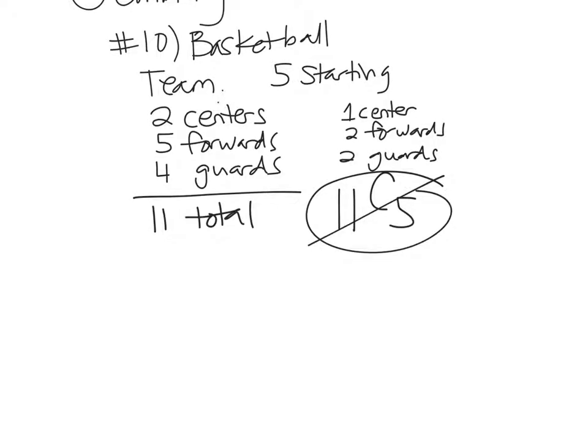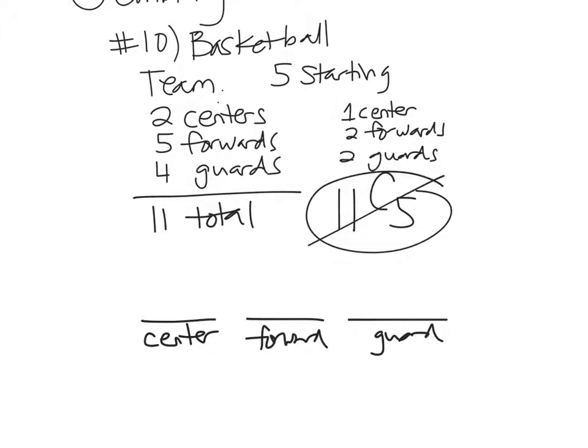So here's what you do. You have to do a combination also with the multiplication counting principle, okay? So here are your events. You have to choose a center, you have to choose a forward, and you have to choose a guard. Okay? So this is your number of centers, or the ways that you can choose a center. This is the ways that you can choose a forward, and this is the ways that you can choose a guard. You're going to take those numbers, you're going to multiply them together.